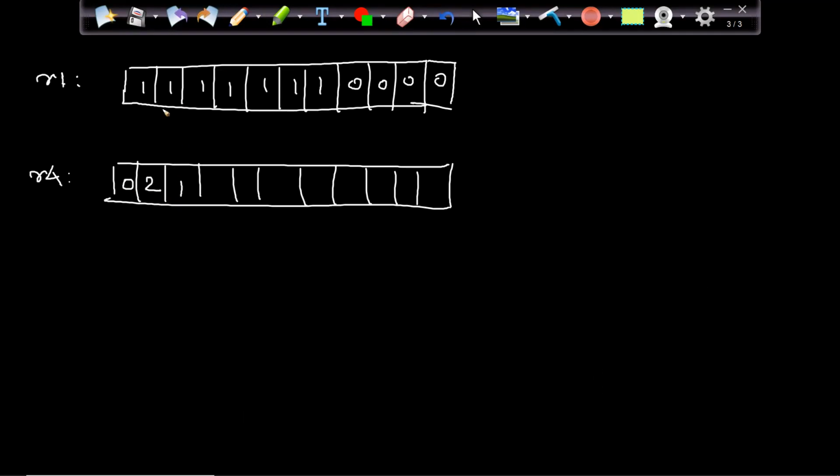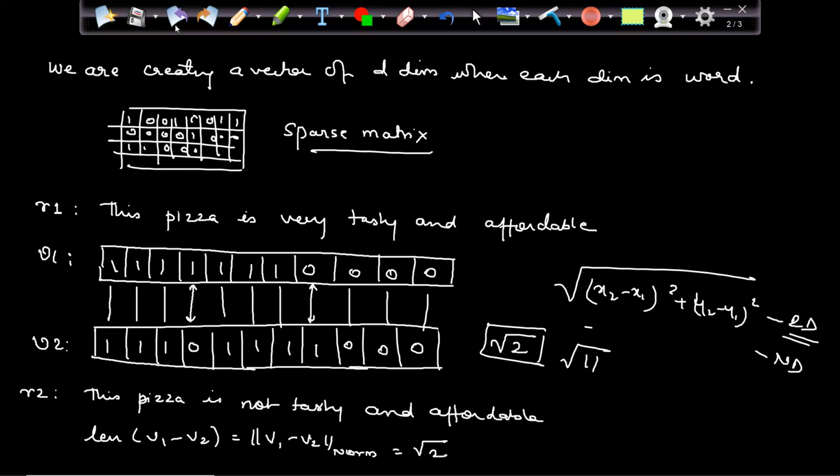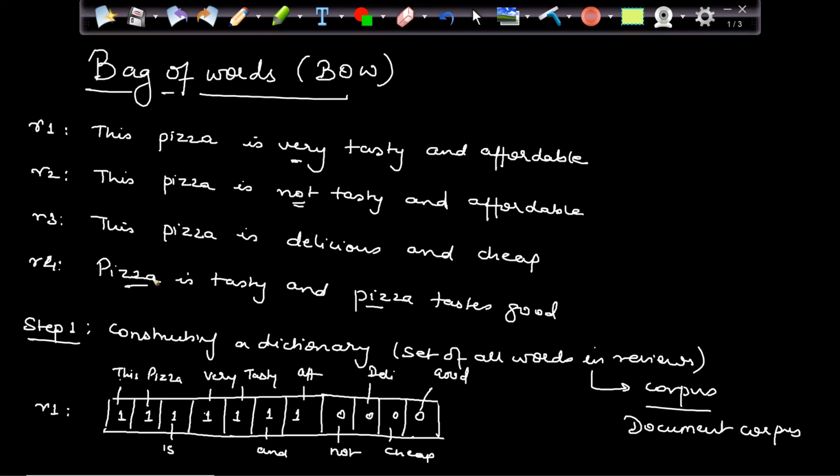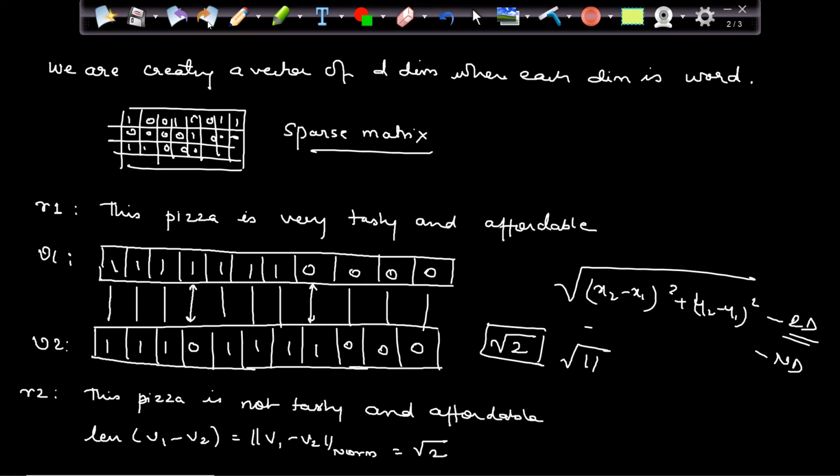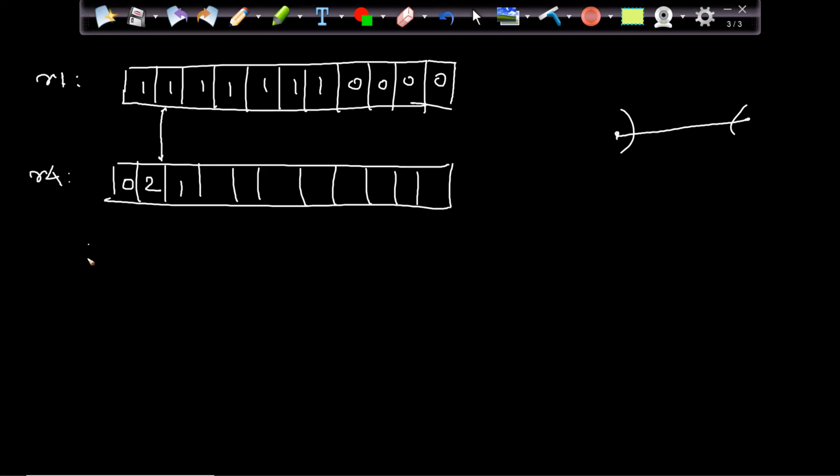So you can see the words are the same, but there will be a difference, and it will unnecessarily increase my distance. If the distance between two vectors is large, that means they are very separate reviews. But the reviews are almost the same. It's just that you are using this word 2 times unnecessarily, so my distance is increasing.